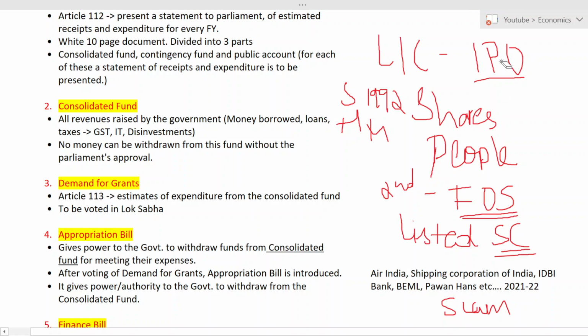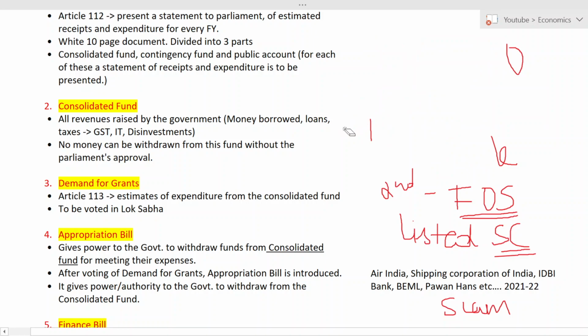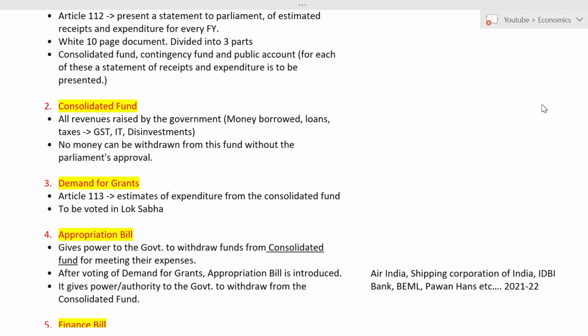Now let us come back to the syllabus. Let us continue with this. I told you that these companies are going for disinvestment: Air India, Shipping Corporation, IDBI Bank, and so on. Now let us come back to the consolidated fund. Whatever revenue the government gets is deposited in the consolidated fund.